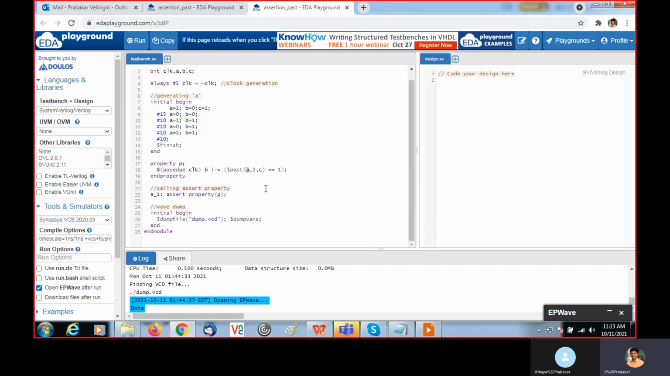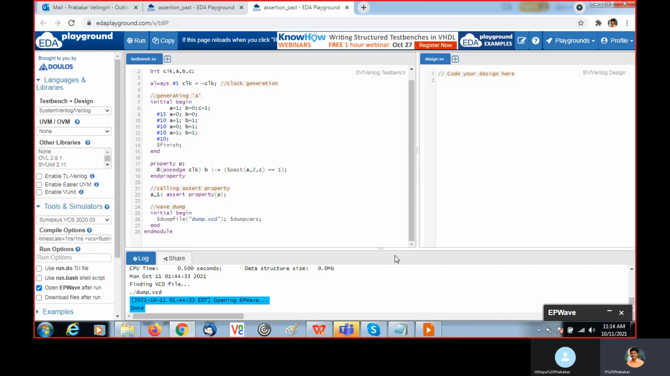At that time, the value of A should be 1. C, if it is 1, we need to check this one. If it is 0, it will disable this checking process. You are checking A value equal to 1. Then here, with the help of the assert property, we are going to check whether it has happened or not.